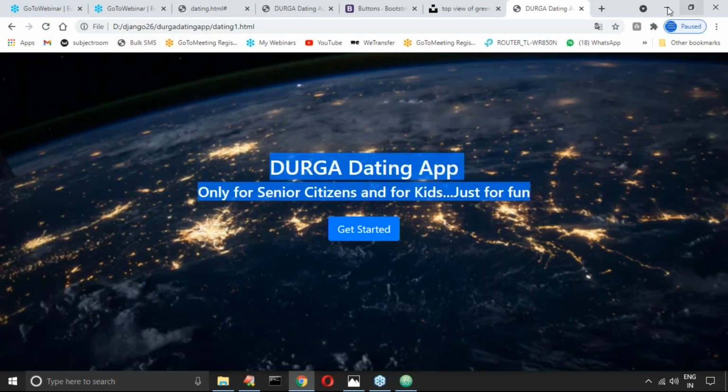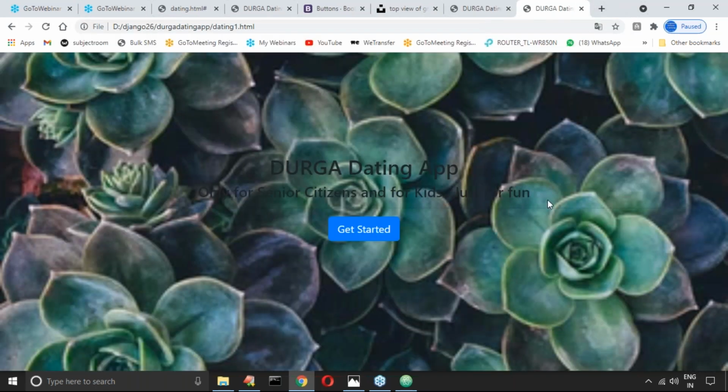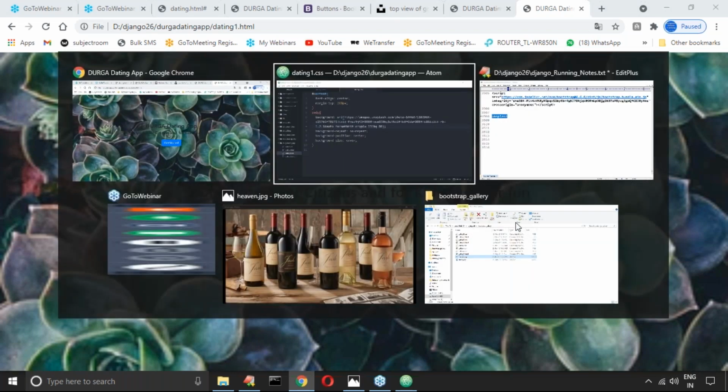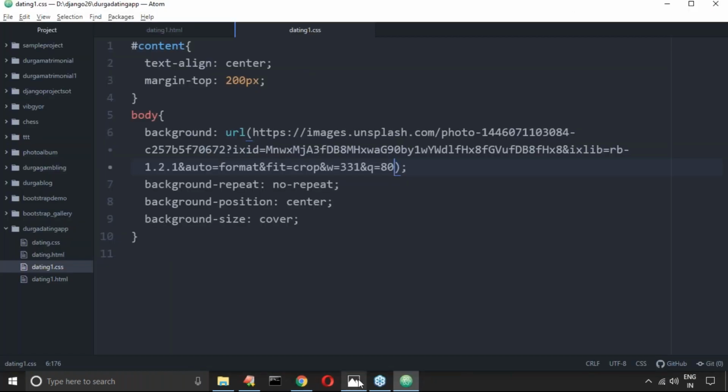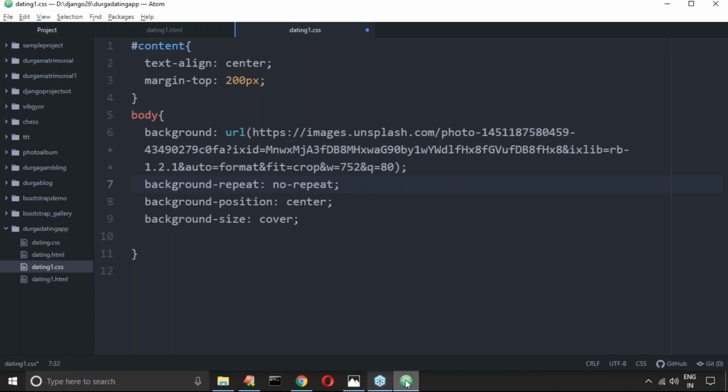Now I'm trying to take the third one also. Good. It is something like a vegetable market, not a dating app. No problem, you can use anything. The first one is only good. Okay, first image only. We will do a first image, last image search.